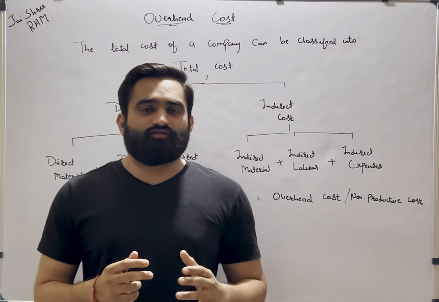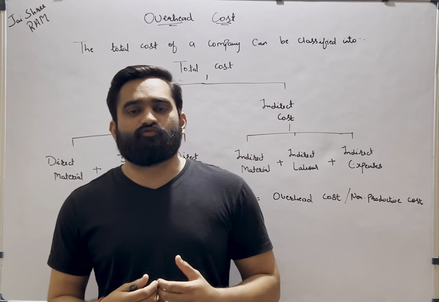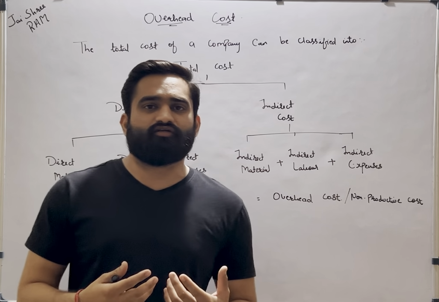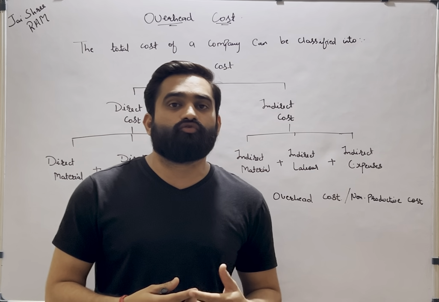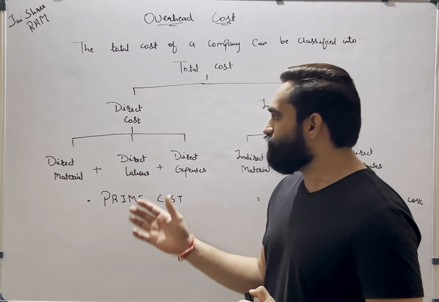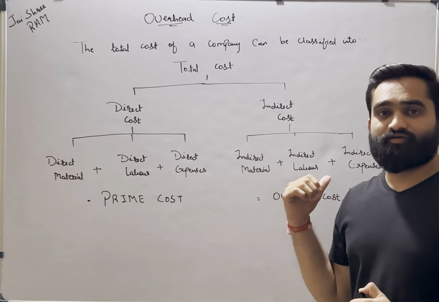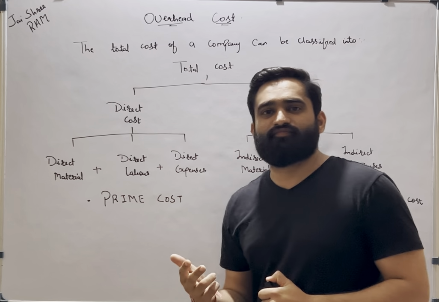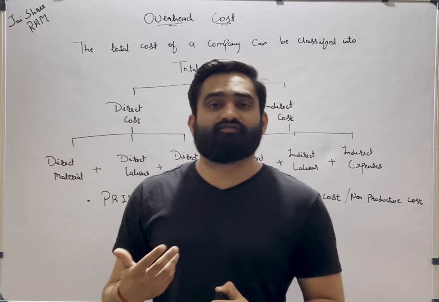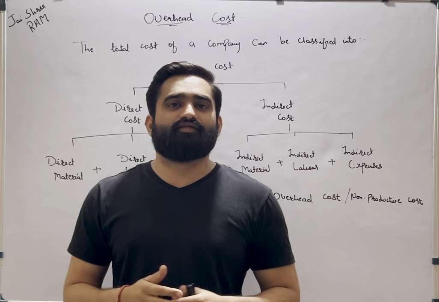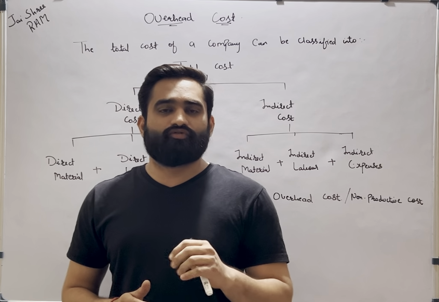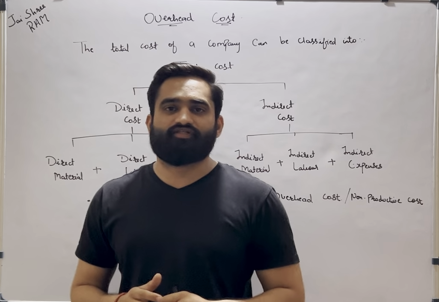So if you see the manufacturing companies, whatever cost they incur behind the production, their total cost can be classified into two different ways. One is the direct cost and another one is the indirect cost. The difference between both of them is already discussed in previous videos. So if you want to understand the difference between them, you can go to that particular video and find out the difference, right?